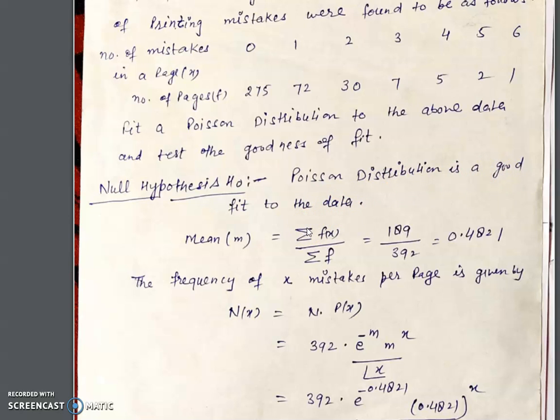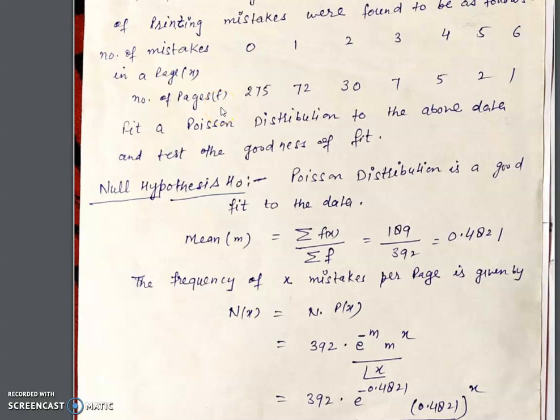Now, to find the expected frequency, we need the Poisson distribution, and to find the Poisson distribution, we need the value of the mean. How can we calculate the mean? This is X, this is F: number of mistakes and number of pages.